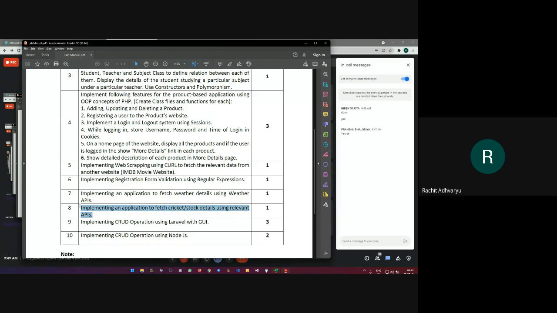So we are going to implement two programs in practical 5, and those two programs are implementing web scraping using curl to fetch information from a particular website, and we are going to refer mainly to the IMDb website. And second one is we are going to fetch the weather details of a particular city using a weather API. Right, so let's see what are these two programs all about.